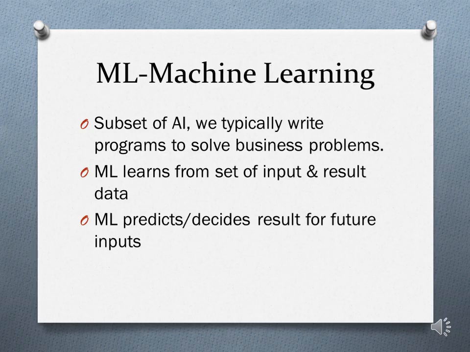So if you give any future input to that machine learning model, something like 5 plus 4, it will say 9. Meaning, it will not immediately say 9, it will learn by itself. It will try to predict that value over a period of time. That accuracy will be improved based on the feedback that we give to that machine learning model. That is the reason this is called machine learning. It learns from the data and then it produces, predicts, or decides the output or the result based on the learning it has got.